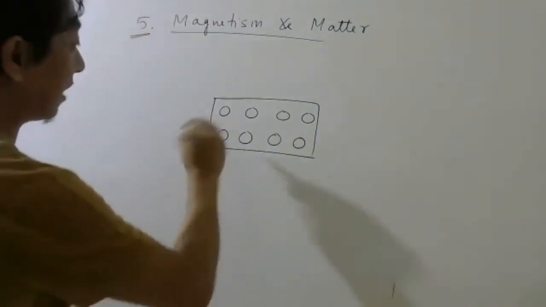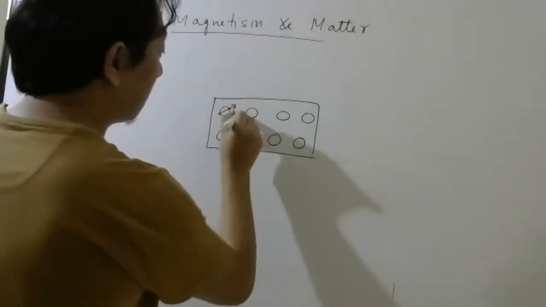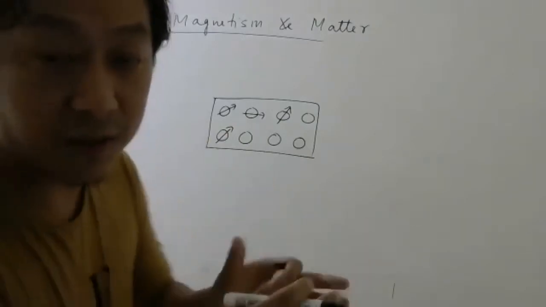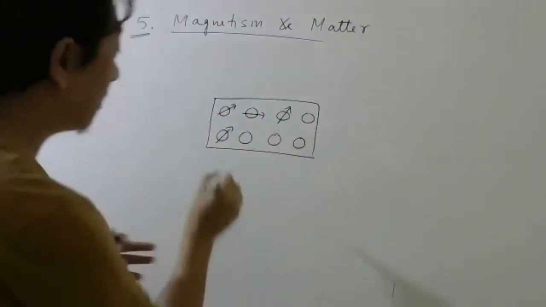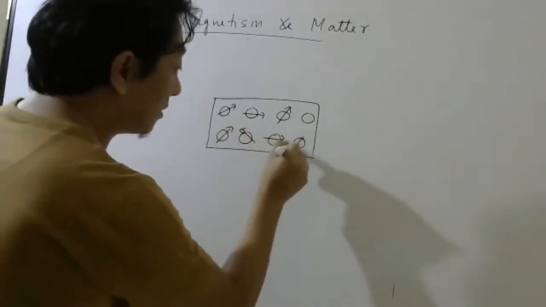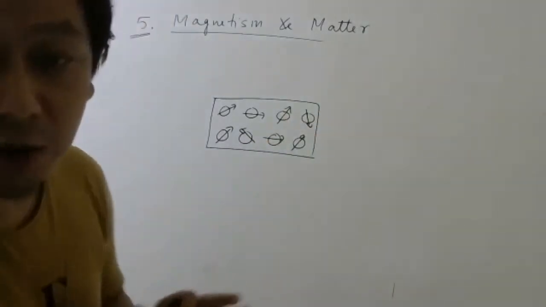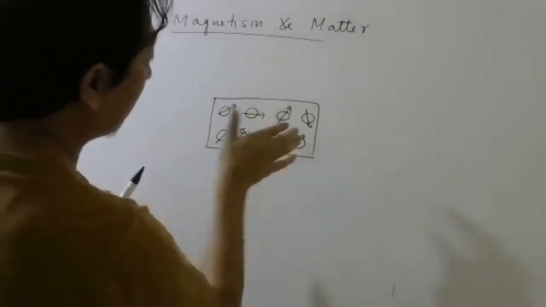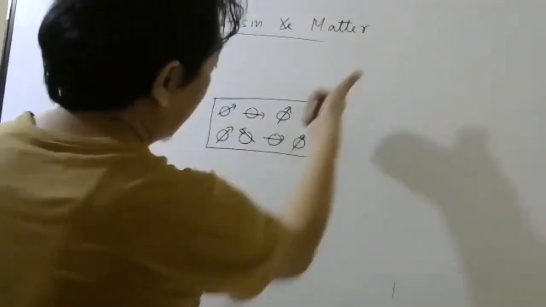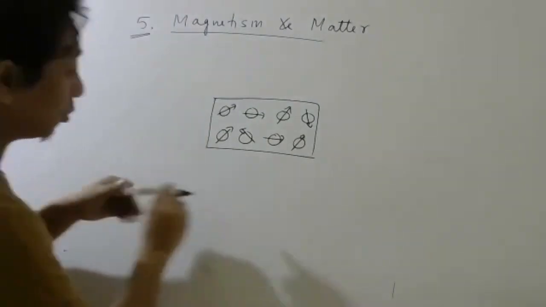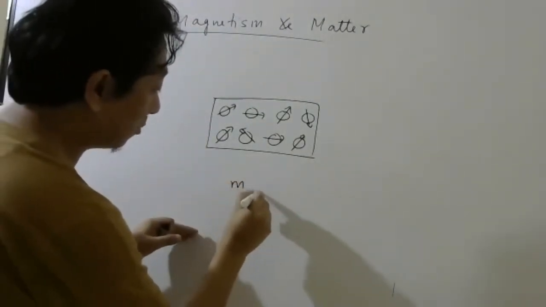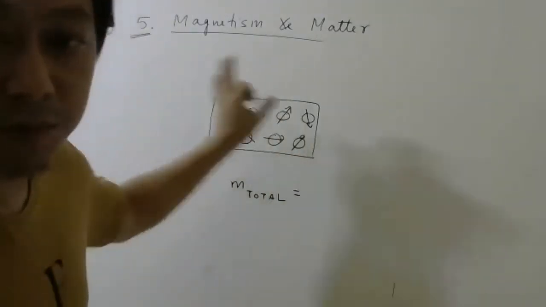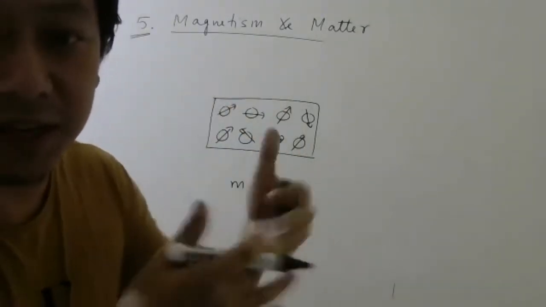Let us say the direction of the magnetic moment is this way, but due to thermal collisions, due to the ambient temperature, the dipole moments will be randomly oriented. One dipole moment will be here, one here, one here, like this. So the total magnetic moment will be how much? Because all these dipole moments are in random directions.